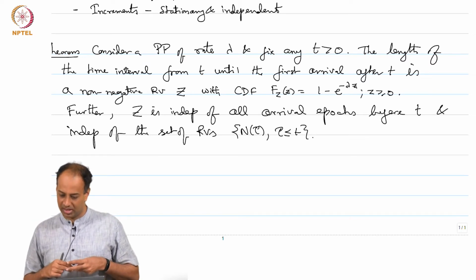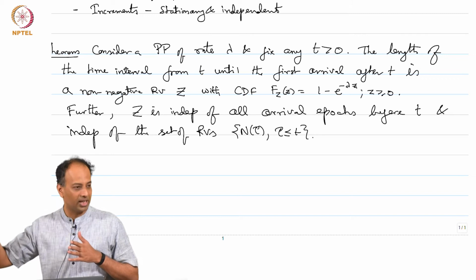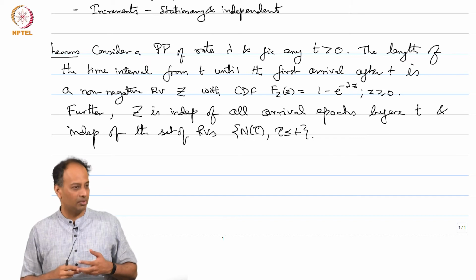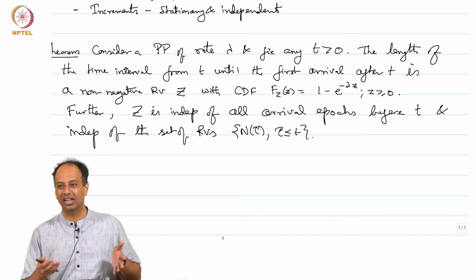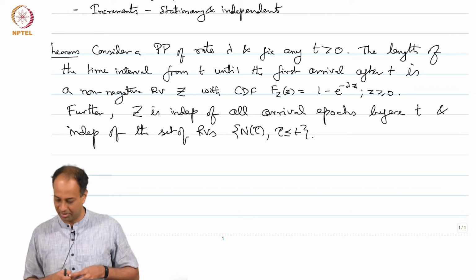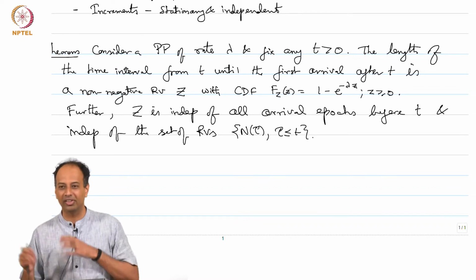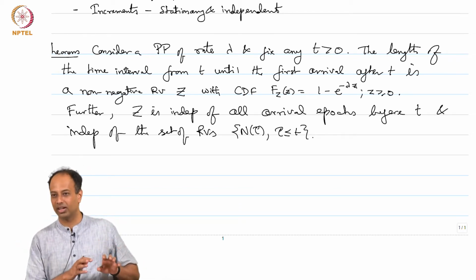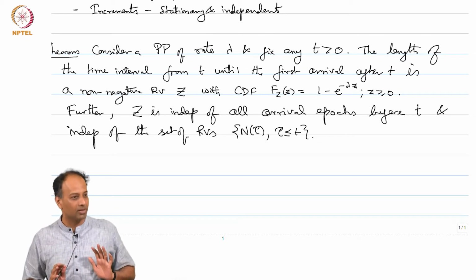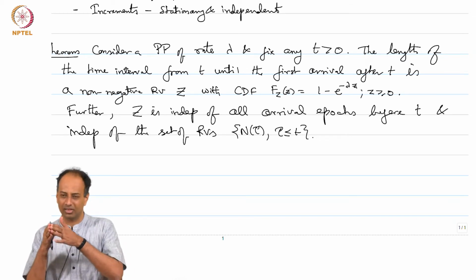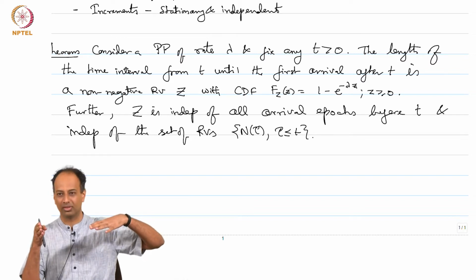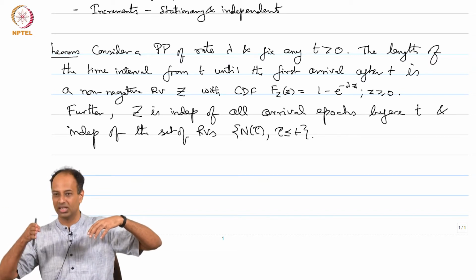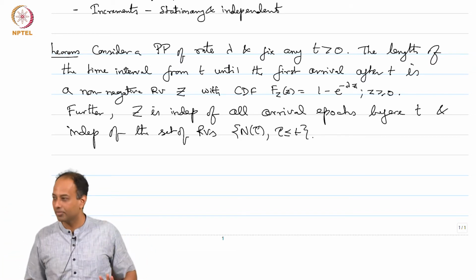What this theorem is saying is that this time to the subsequent arrival after little t is exponentially distributed with parameter lambda. Okay. It is the same as the original inter-arrival distribution, right, and furthermore Z is independent of everything that happened in the past. It is independent of how many arrivals came so far, it is independent of when those arrivals came, right. Until time t some arrivals would have already come, right, and the time to the subsequent arrival after you show up at t is independent of how many arrivals came and when they came, that is what this theorem is saying.